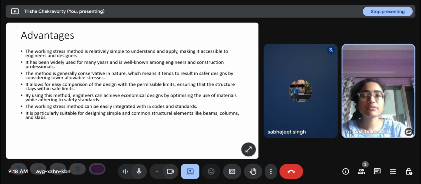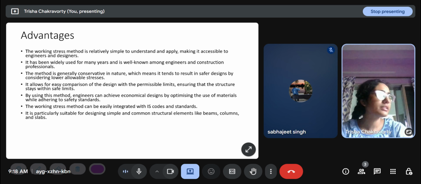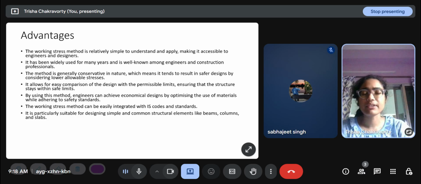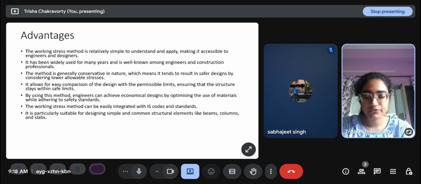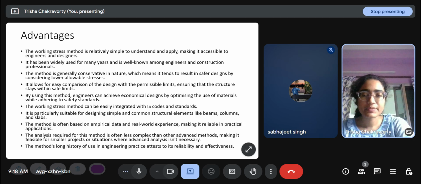Initially, all the IS codes followed the working stress method. Now, in the past 15, 20, 25 years, all of them have been changed to the limit state method. IS 800 of 1984 was based on the working stress method, but the 2007 revision switches to the limit state method. That increases the complexity, but it also makes the structure more economical, so it is worth it.